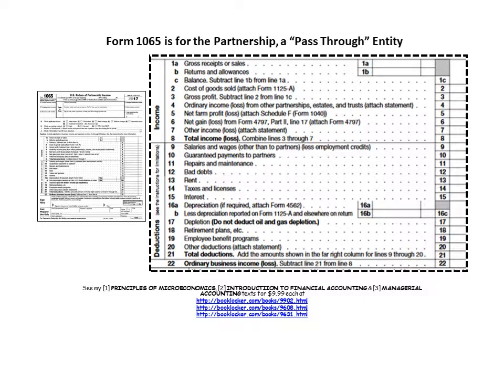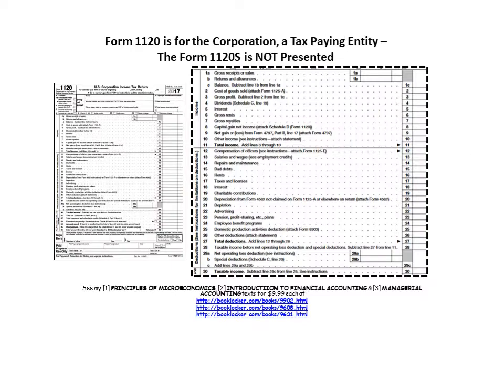You're going to notice some of these line items are different between the Schedule C, the Form 1065, and the Form 1120. That is merely because the IRS is focusing on certain elements depending on the form of entity. And they're usually focusing on items that Congress wants them to focus on.